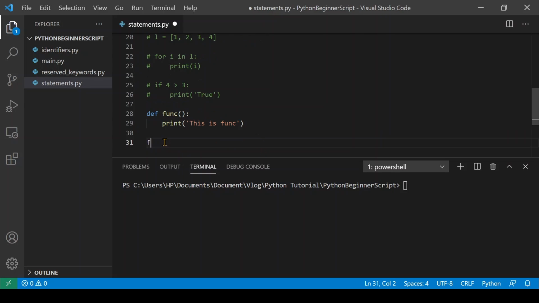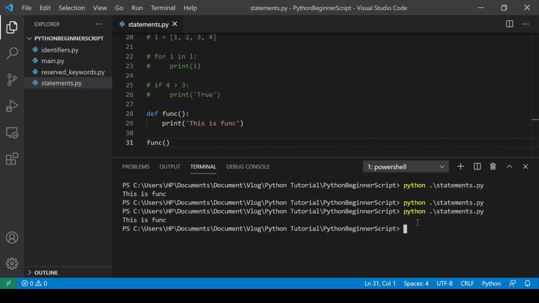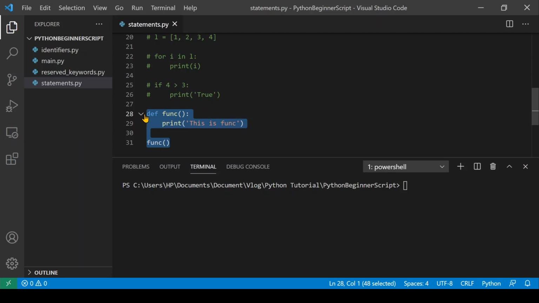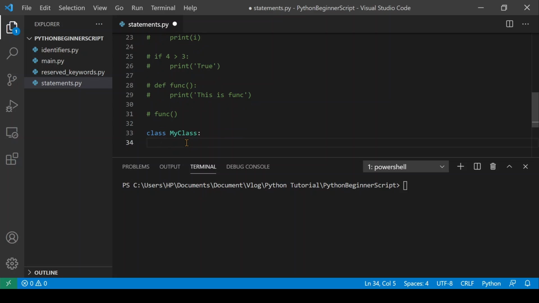Here, the print in the if statement has been indented with a tab. The print in the body of function func is also indented. The constructor or init function inside class myClass and the print inside the init function is indented properly here.